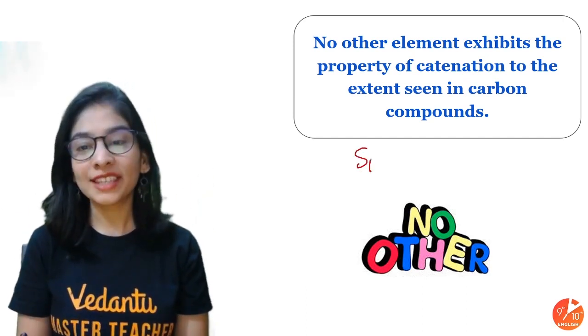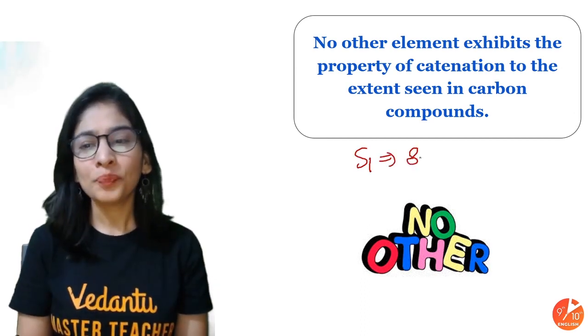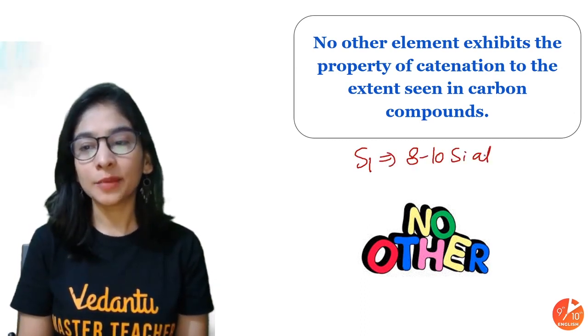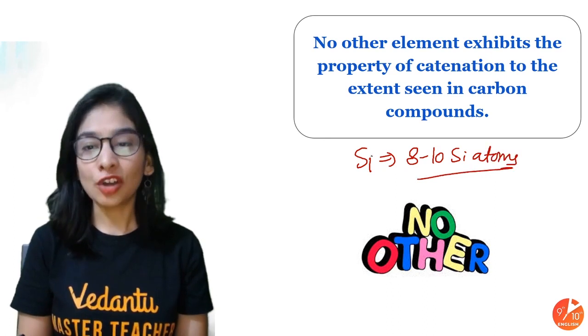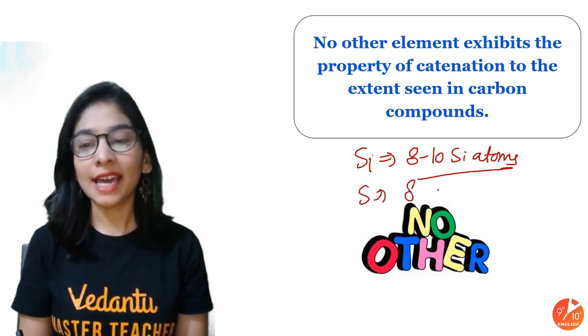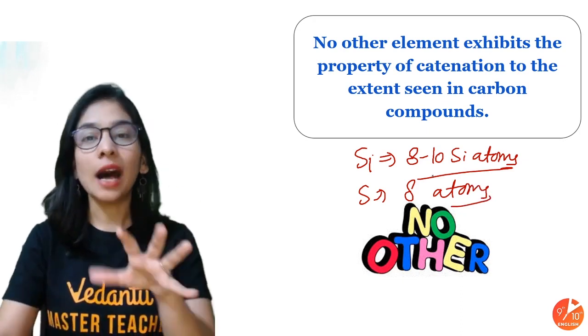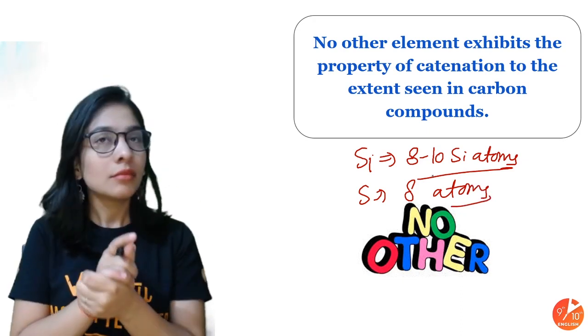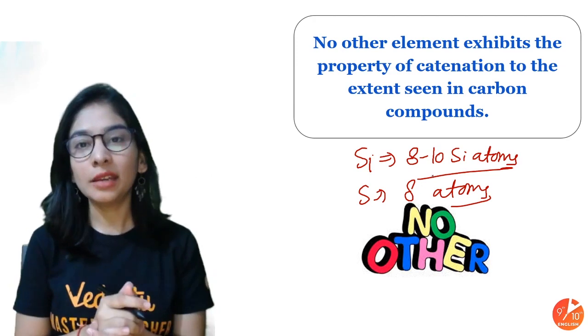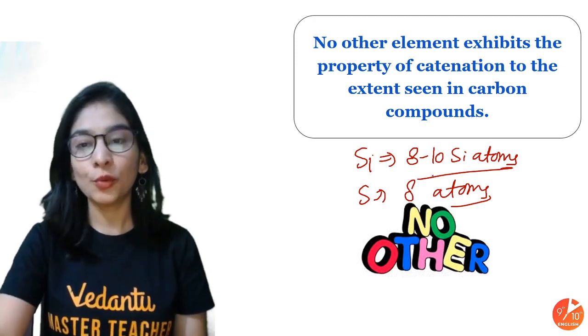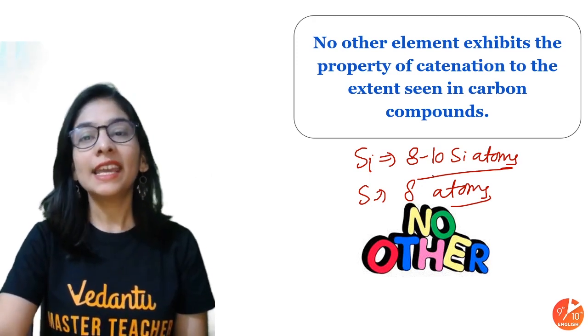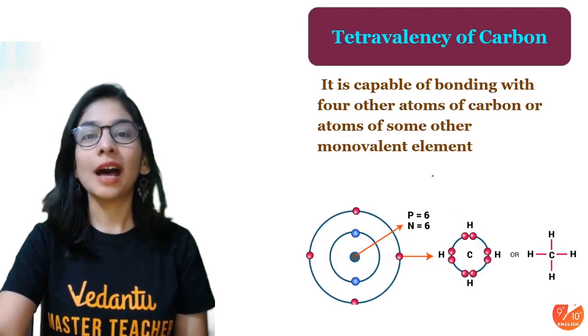If I talk about silicon, that's limited to 8 to 10 silicon atoms, to be very honest. If I talk about sulfur, 8 atoms of sulfur can attach with each other, not more. Why is carbon the one that's showing so many compounds? Because of its small size too. Because of its small size, it can attach with the other carbon atom.